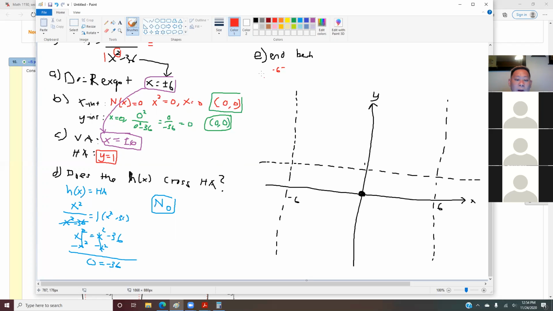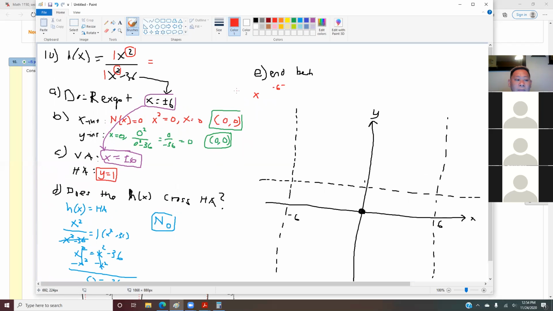Can someone tell me what number we should use for this side? -6.0001. Yep. Now plug this in here.